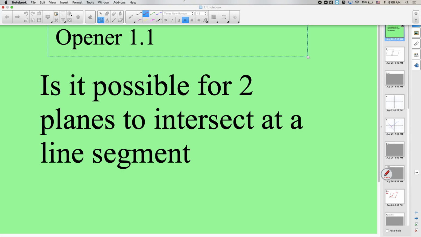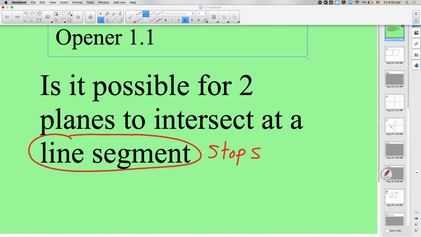A line segment does not. Since a line segment stops, when these two planes intersect, they cannot form a line segment. So it is going to be no.